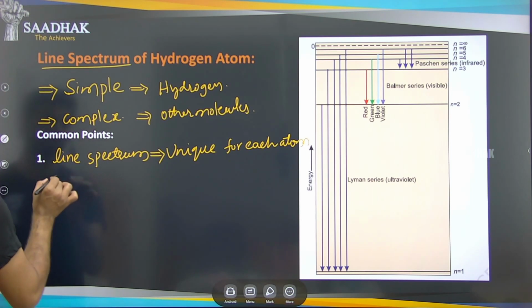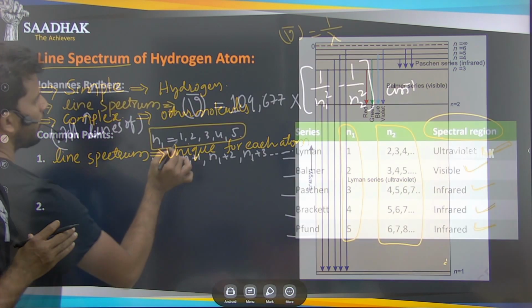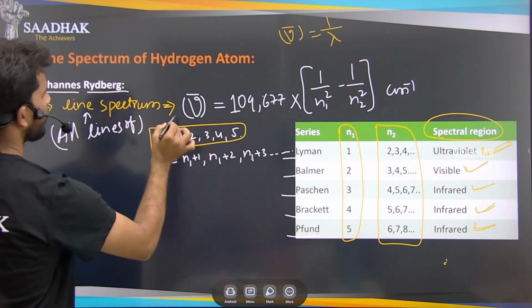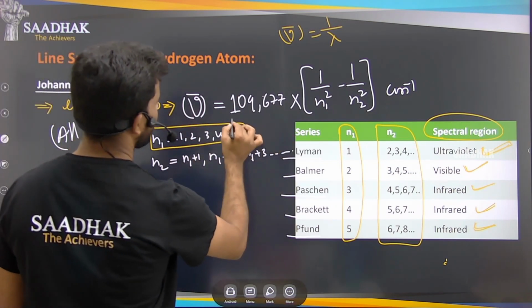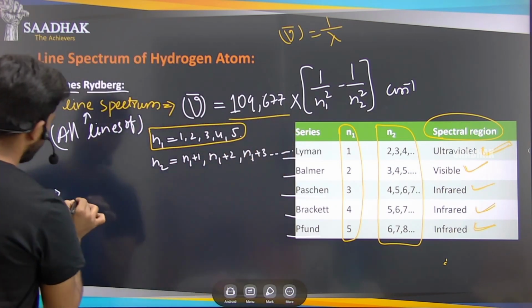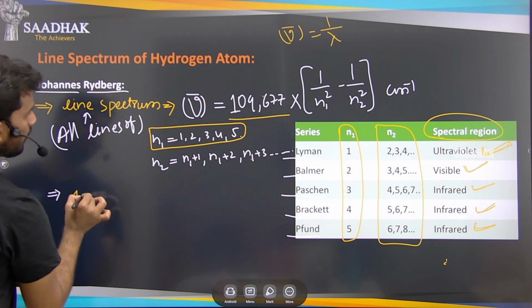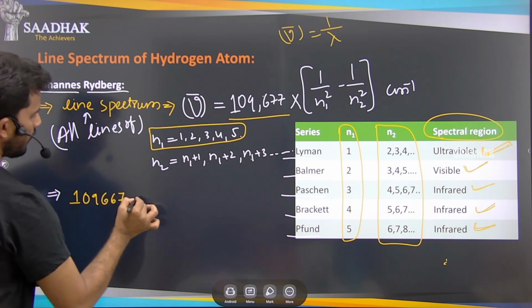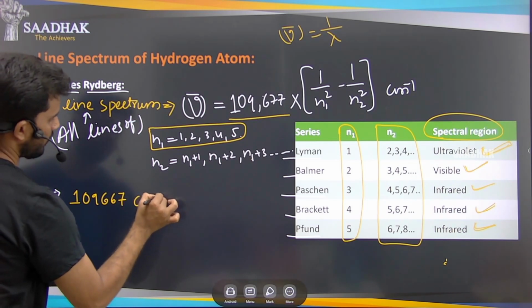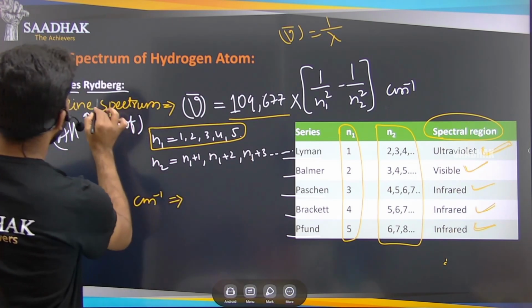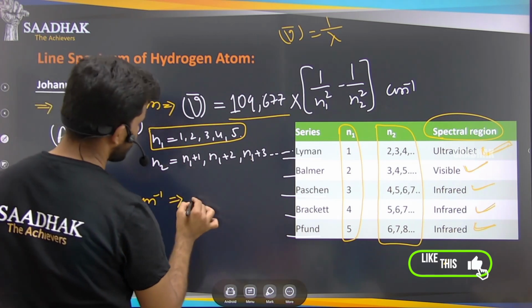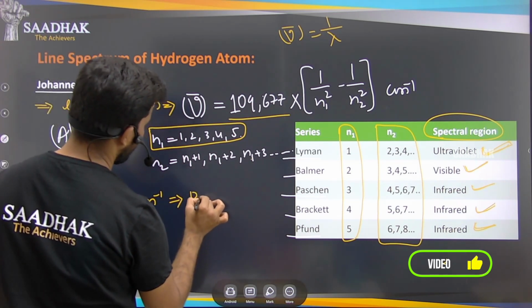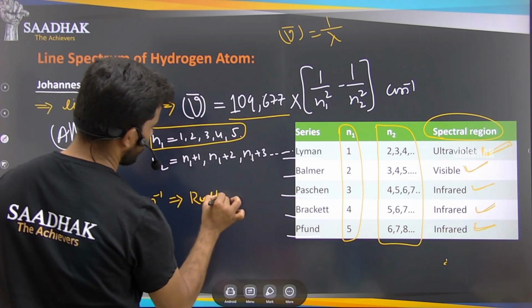And another one is this line spectrum formula. Whatever spectral line formula he has given, this part, 109,667 per centimeter, is called the Rydberg's constant.